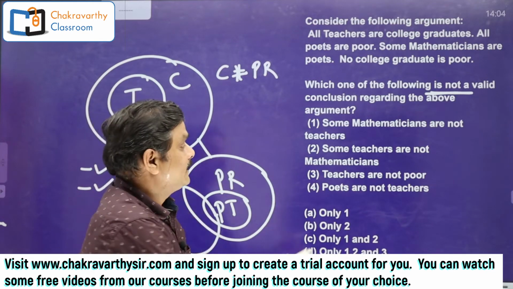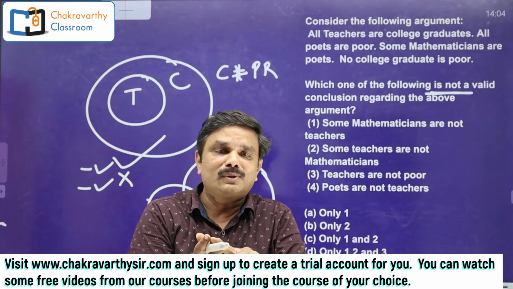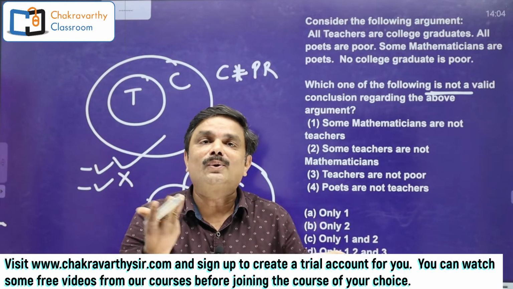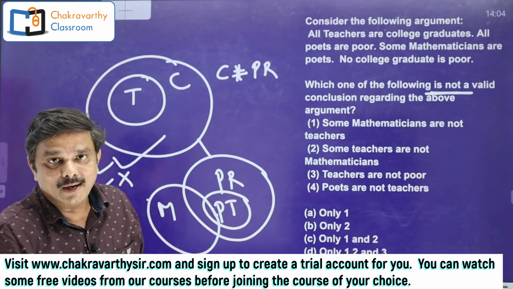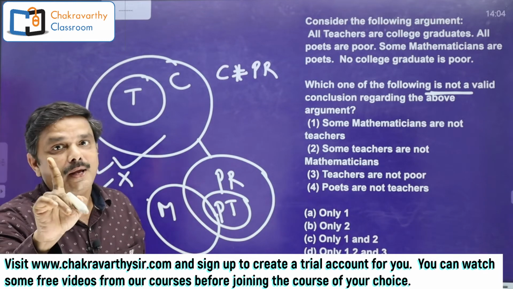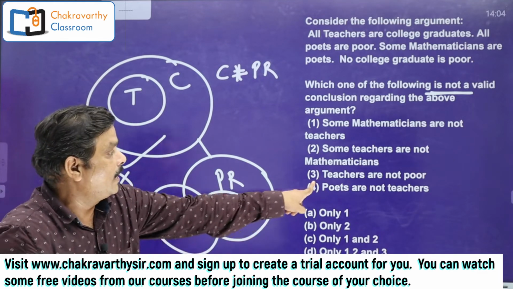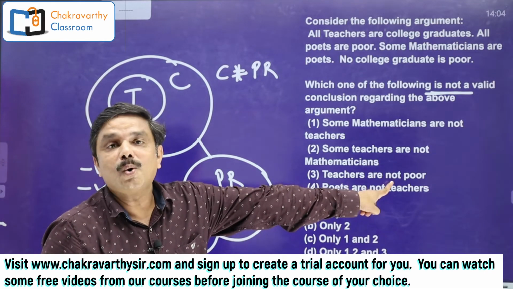Now you see students, they have given "teachers are not poor." There is no qualifier: all, no, some not, or anything equivalent to that. When there is no qualifier given, you have to take it for granted that it is equal to all. A new point for many students. Now it should be converted as "all teachers are not poor."